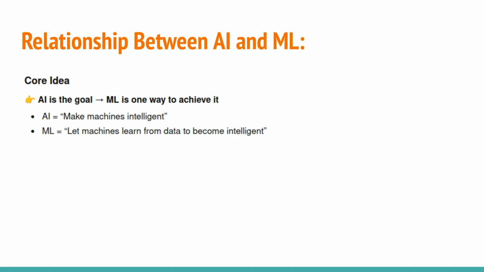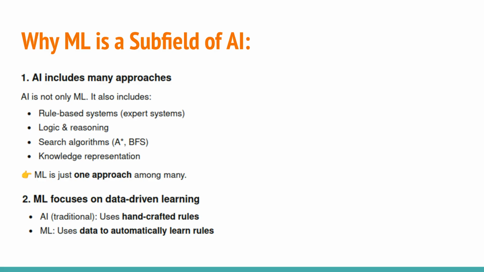The core idea of the relationship between AI and ML is that AI is the goal, and ML is one way to achieve it. AI aims to make machines intelligent, while ML specifically focuses on letting machines learn from data to become intelligent. ML is a subfield of AI because AI includes many approaches, such as rule-based systems and logic, and ML is just one of these methods. Furthermore, ML is distinct because it focuses on data-driven learning, using data to automatically learn rules, in contrast to traditional AI, which relies on handcrafted rules.